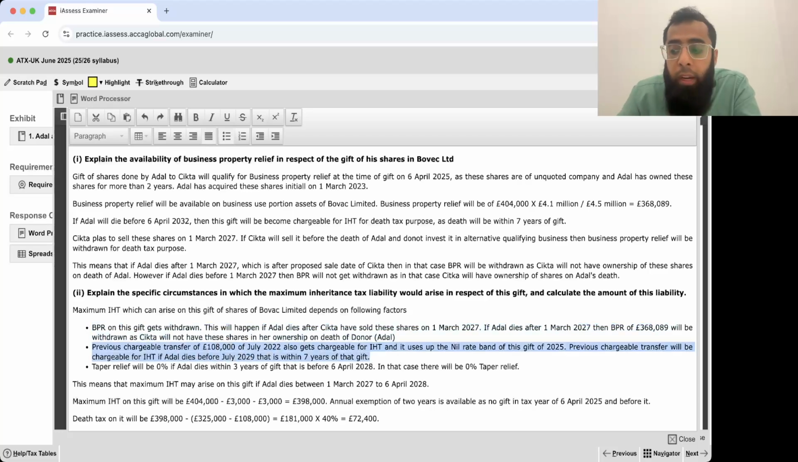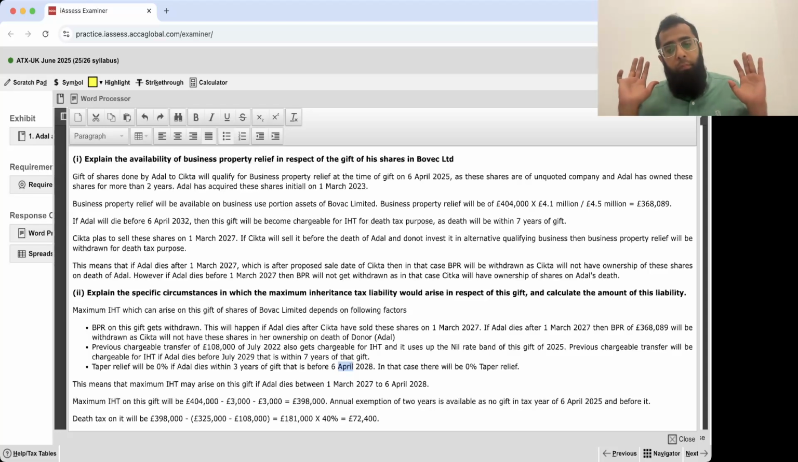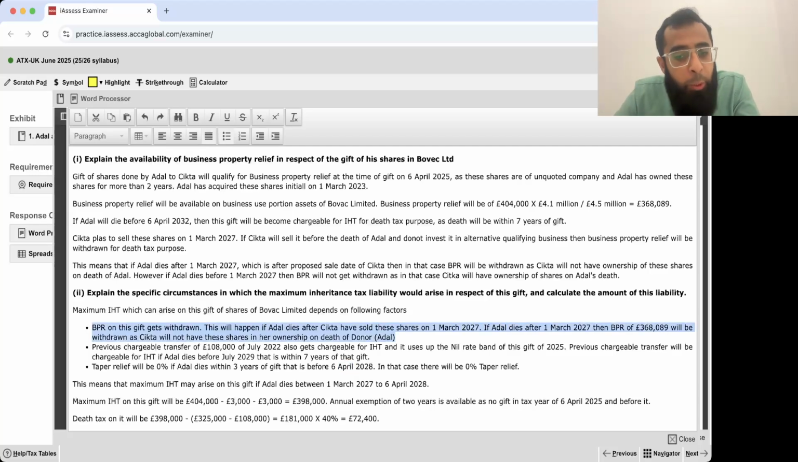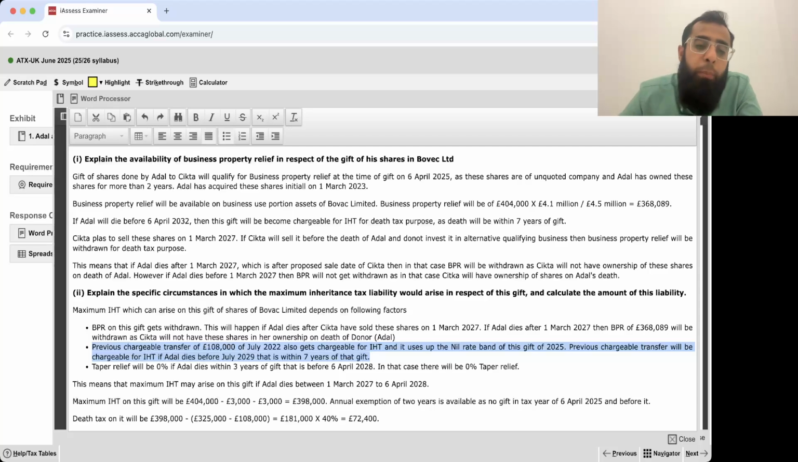That old transfer of July 22 also becomes chargeable, and it uses up the nil rate band as it used here. And taper relief also falls to 0% if Adil dies within 3 years of the gift. The gift date is April 25, so 3 years is 6th April 28. So that is the worst period, and Sitka should pray that Adil does not die in that period. That is after 1st March 27, but before 6 April 28. No taper relief, BPR getting withdrawn, old transfer also becomes chargeable.